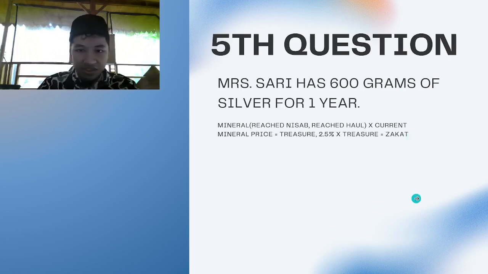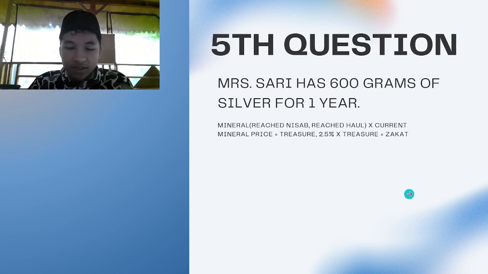And the fifth question is Miss Sari. Miss Sari has 600 grams of silver and she has had it for a year. First, has it reached nisab? Yes, it has reached nisab. Has it reached haul? Yes, it has reached haul, since it's been a year or even more.